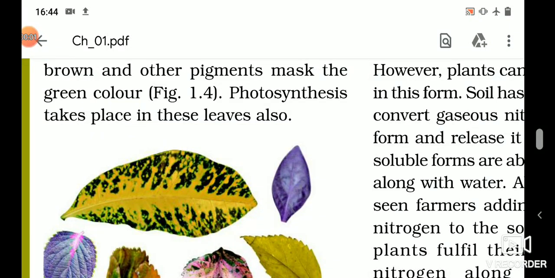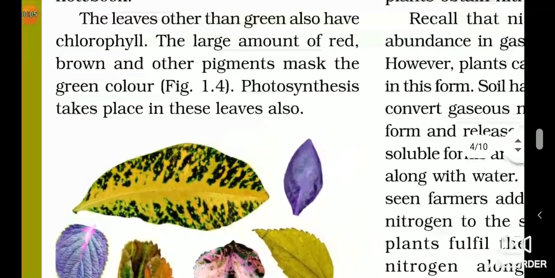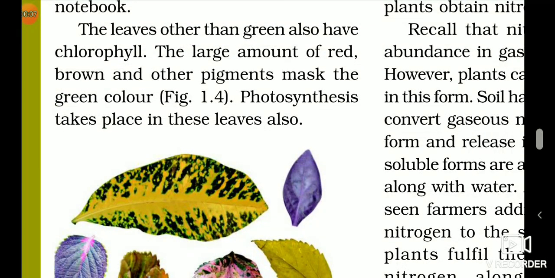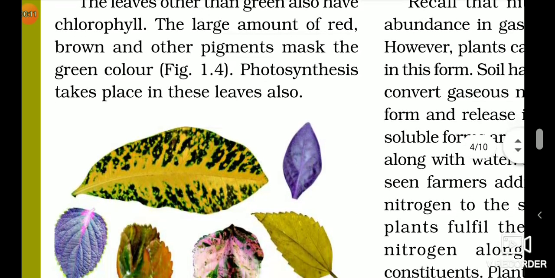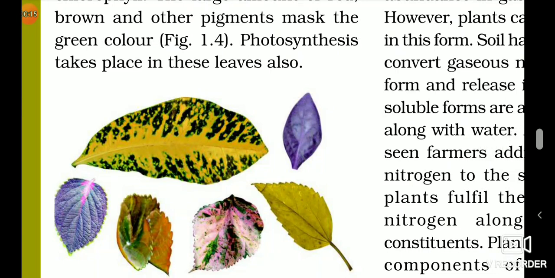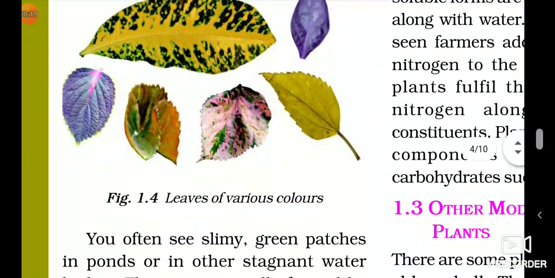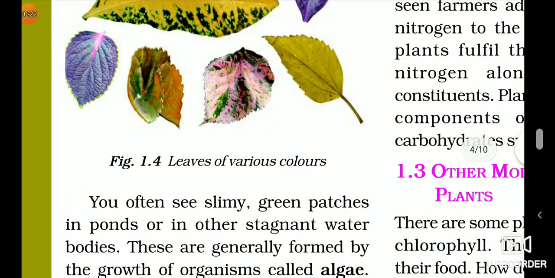So students, hope you all got it about photosynthesis. Now the plants that are red or brown in color also have some part of chlorophyll present in them. So photosynthesis takes place even in these plants also. And if you remember,